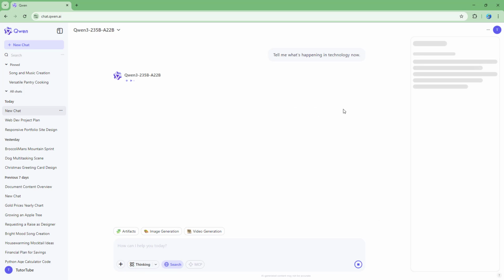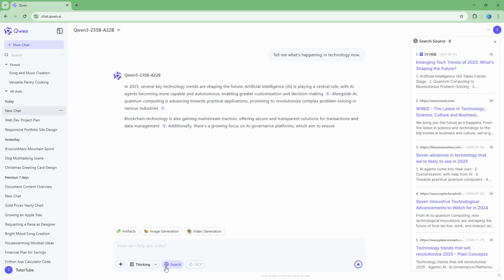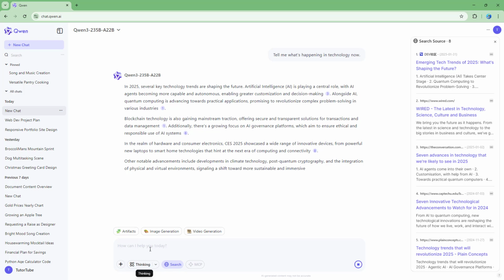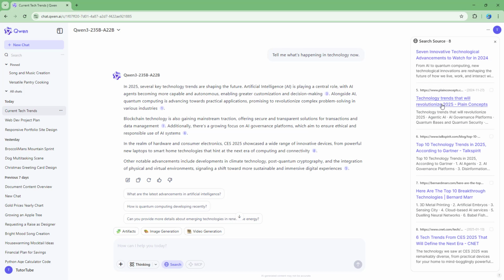But if I go ahead and do that, then it enables the search, as you can see right here, because it searches for the news from the internet and gives you results on the basis of that. So it says in 2025, several key technology trends are shaping the future. Artificial intelligence is playing a central role with AI agents, as you can see right here. And this is how you can utilize Qwen to search for the latest news as you like.